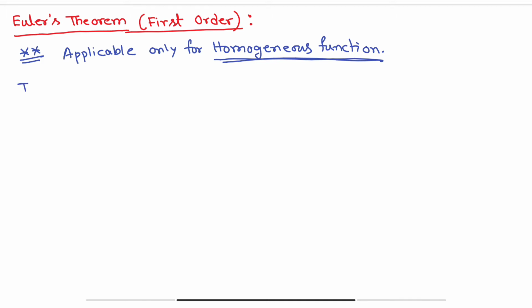Suppose f(x, y, z), right now I am writing the statement of Euler's theorem.